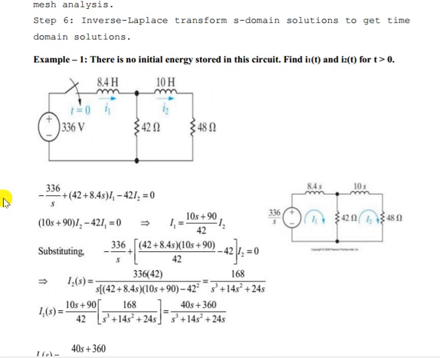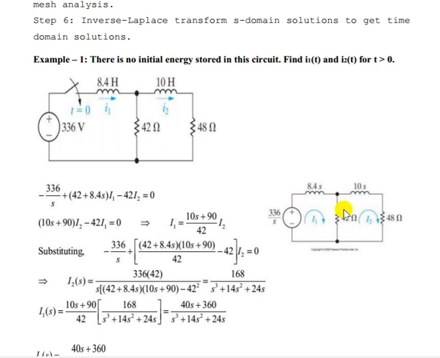This is a circuit diagram. We have a voltage source, a switch, and an inductor. First we have to convert the time domain circuit into its equivalent Laplace or frequency domain circuit. This source is constant, so if you take the Laplace transform of that, it is 36 divided by S. The inductor value is 8.4, so in the Laplace domain that should be S into L, so 10S. The resistance values remain the same.